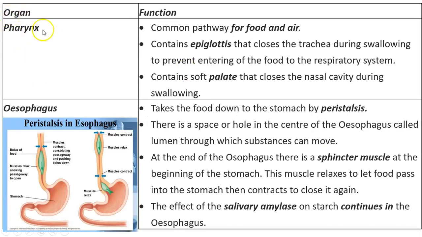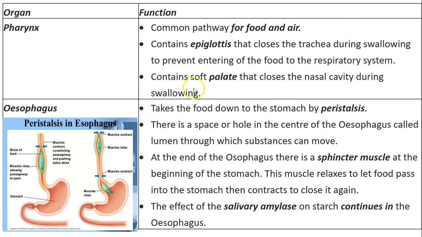Then the food reaches the pharynx. Before going into the esophagus, of course, there is the part in the middle called the pharynx. So the pharynx is a common pathway between the food and the air. So what do we do to ensure that this food does not go into the nose or into the trachea or into the air pathways? So to prevent it from going into the trachea, we have the epiglottis. The epiglottis closes the air pathway when the food is passing through the pharynx.